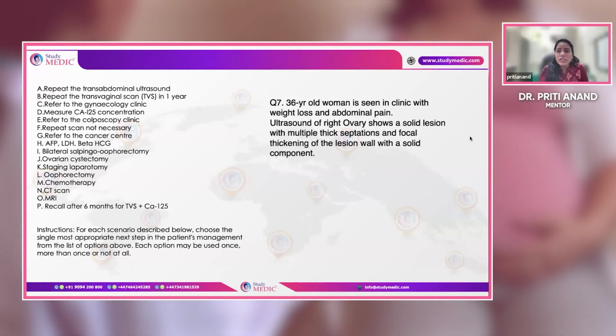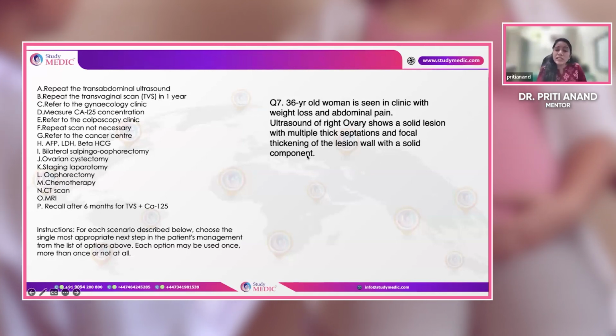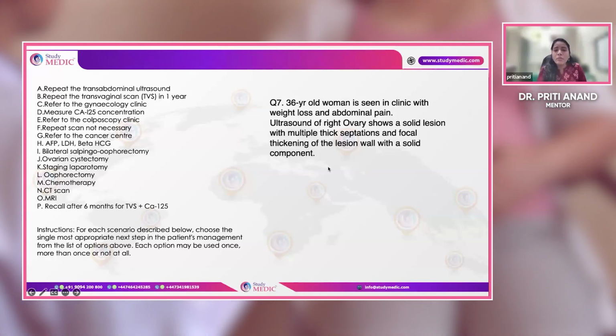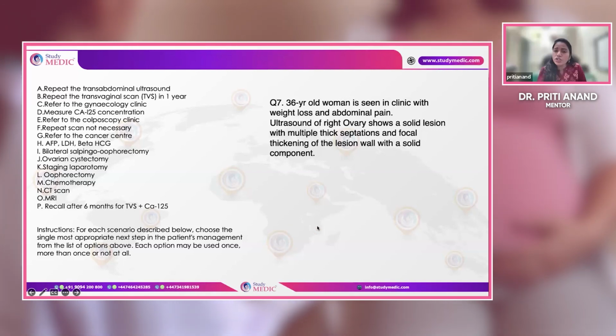A 36-year-old lady with weight loss and abdominal pain has an ovarian mass with thick septations and focal thickening with a solid component. Because it is a complex cyst, the most appropriate next step is to do the germ cell tumor markers.